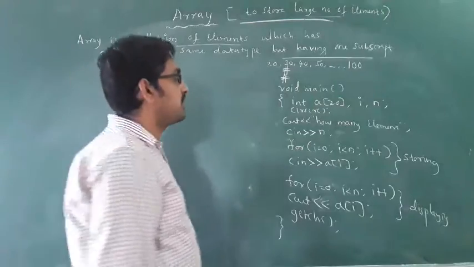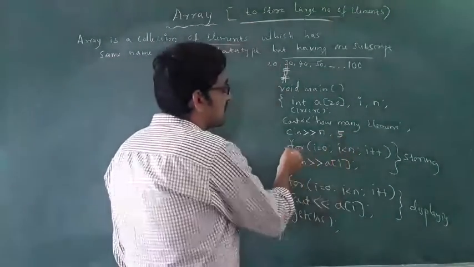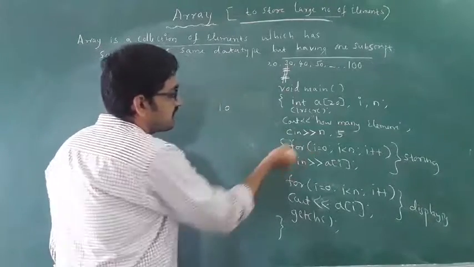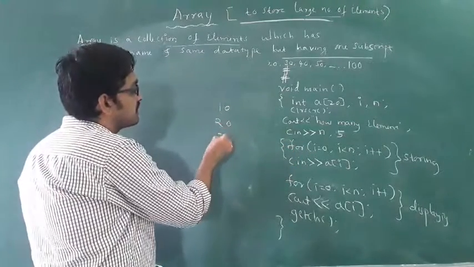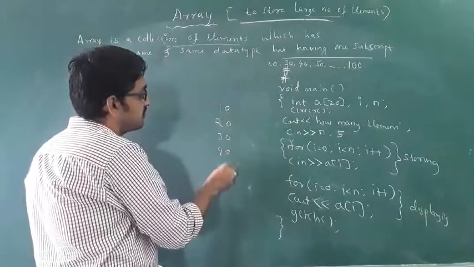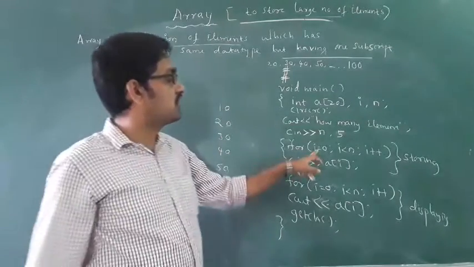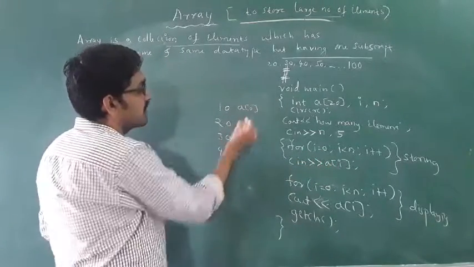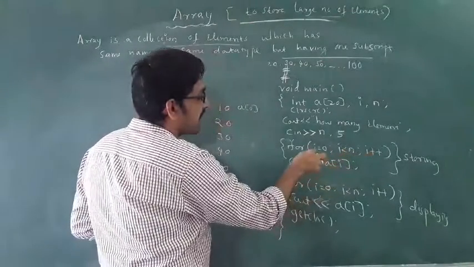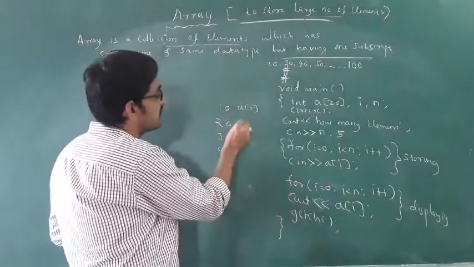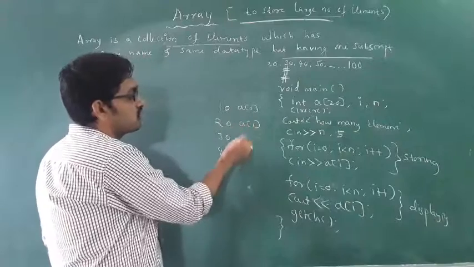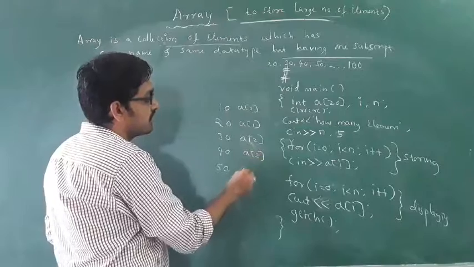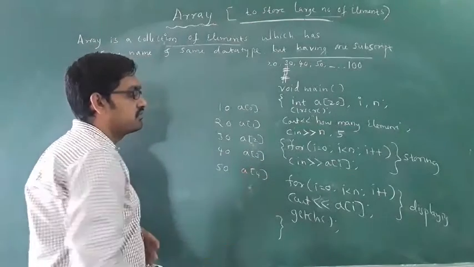How many elements? I want to enter 5 elements. Then you have to enter 5 elements. Whatever you enter will be stored here: 10, 20, 30, 40, then 50. Where are these stored? See, in A of 0 the first element will be stored. Then I will be incremented. Then A of 1, 20 will be stored. In A of 2, 30, A of 3, 40, in A of 4, 50 will be stored.